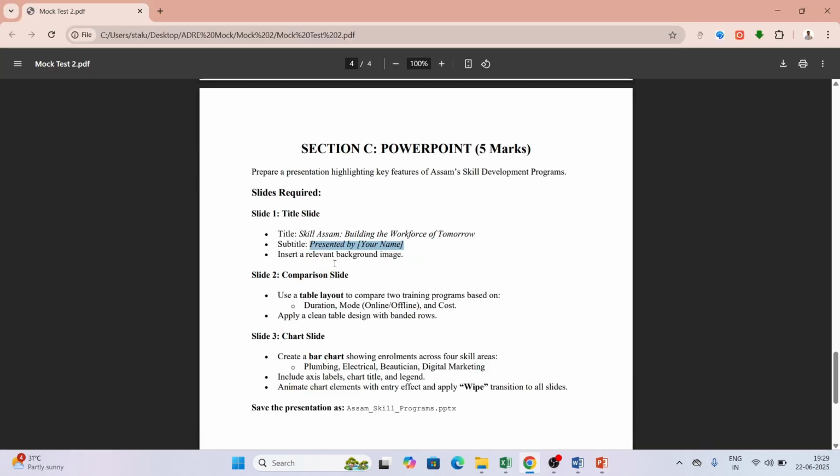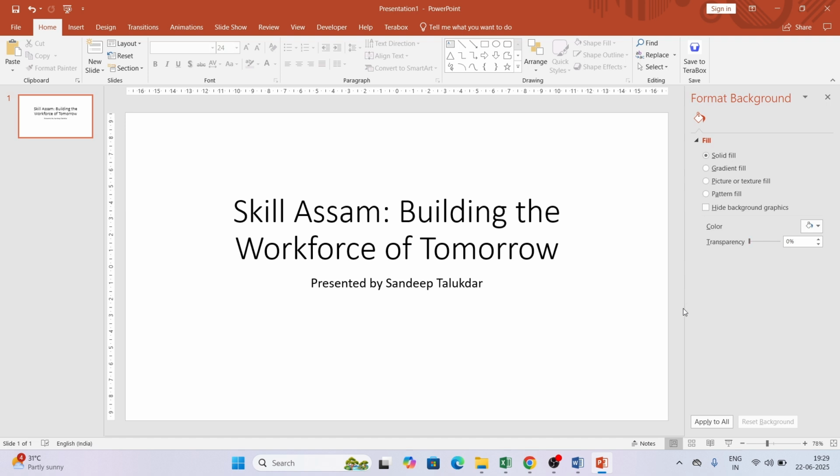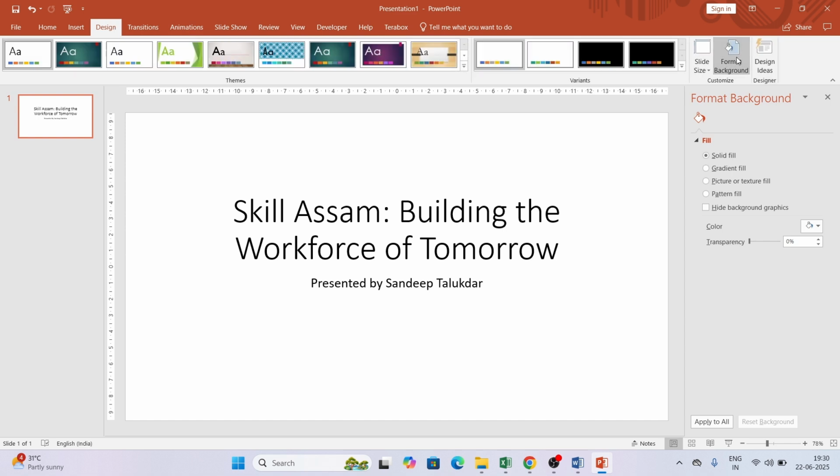Okay, now insert a relevant background. I will add a background over here. So how can we add it? You can either right click, go to Format Background, and then add a background, or another option is from Design, Format Background. Same thing, same option, right? Either of them you can choose.